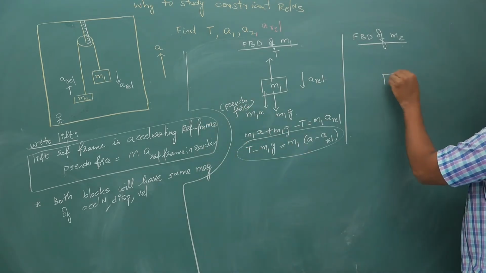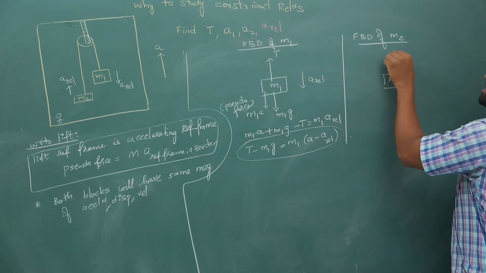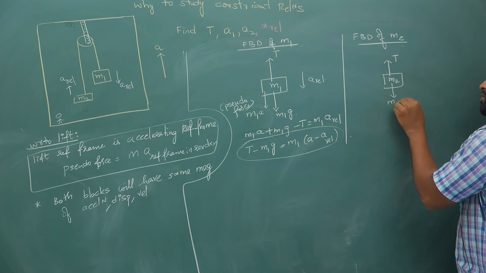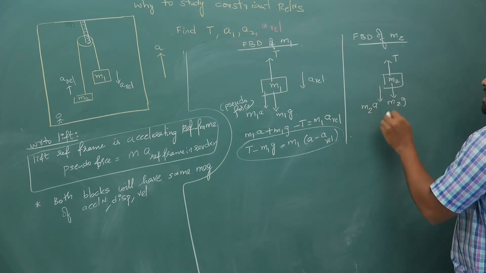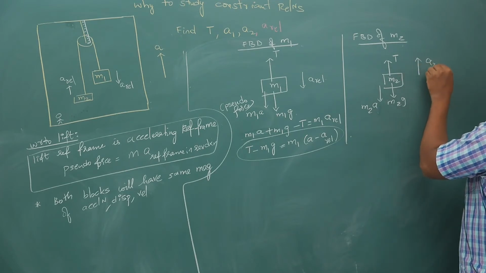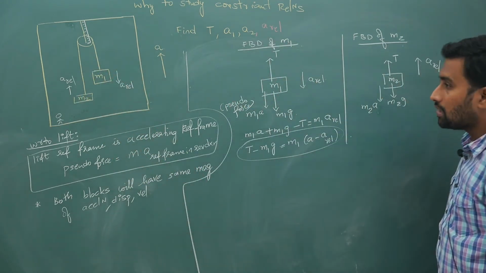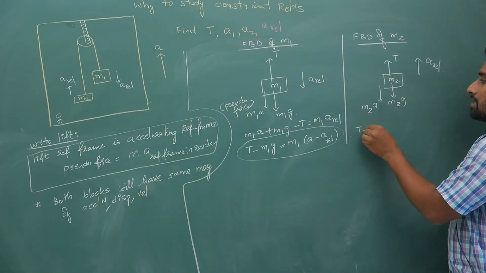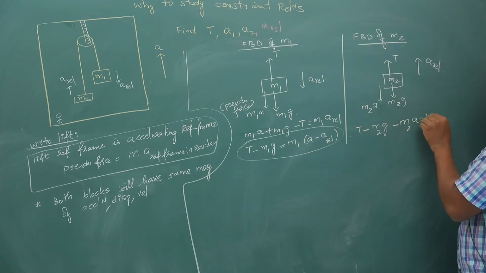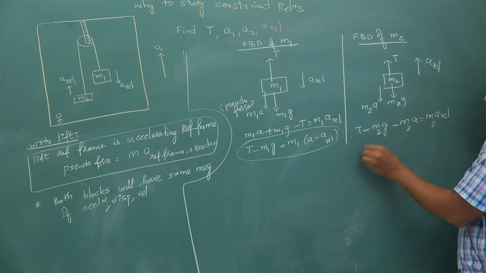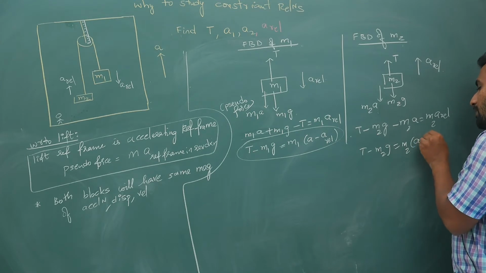Next, coming to the FBD of M2. On M2 you will have T this way, M2G downwards, and pseudo force M2 times A, and it is going upwards with A relative. So with respect to the person inside the lift, M2 goes upwards. Now what is your equation? T minus M2G minus M2A is equal to M2 into A relative. So T minus M2G is equal to M2 times (A plus A relative).